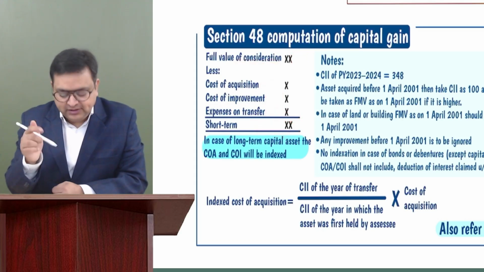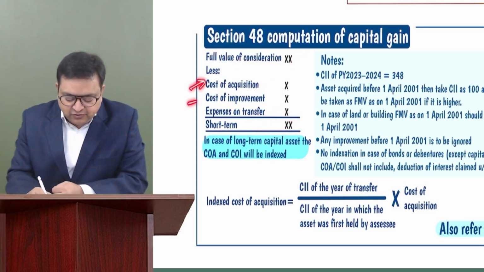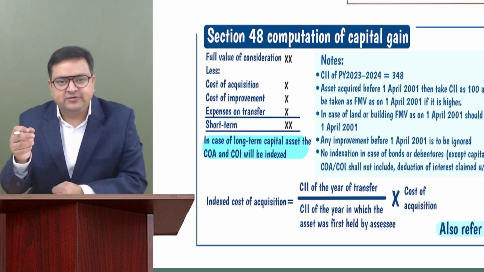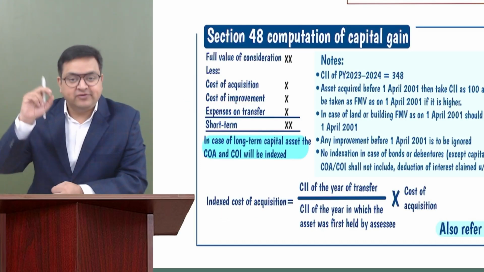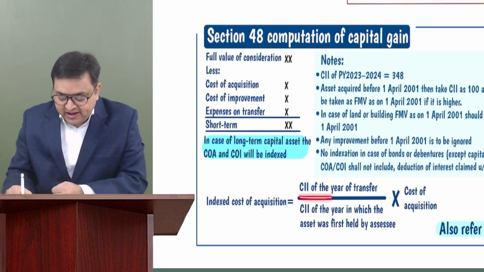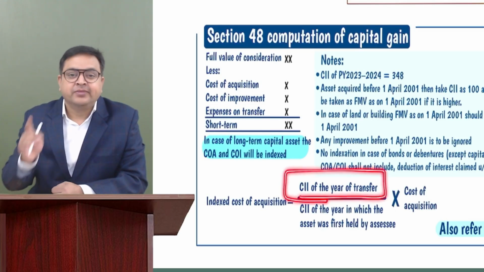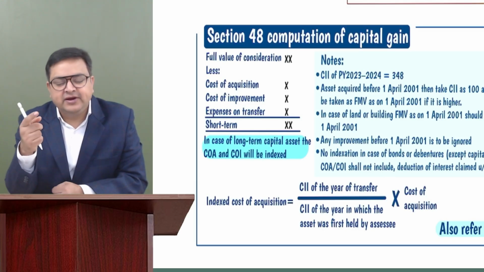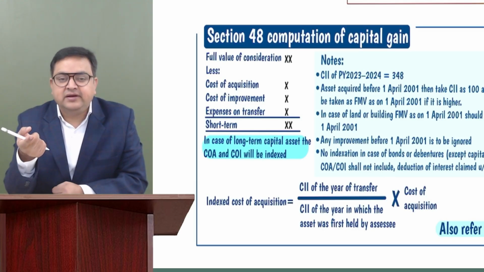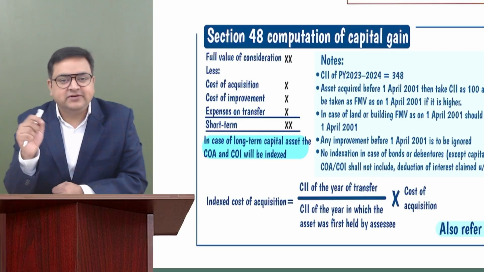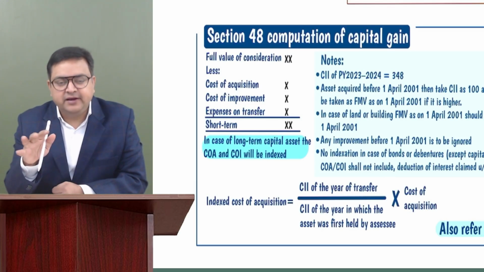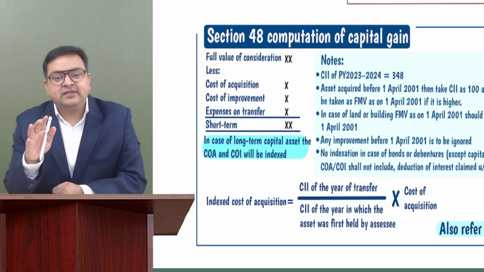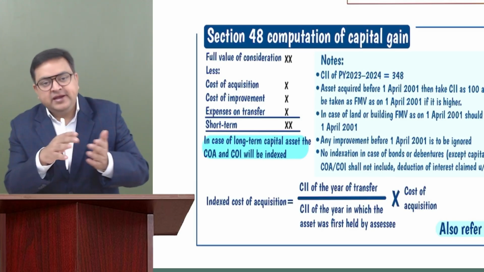But in case of long-term, you know that cost of acquisition and cost of improvement shall be indexed. How will it be indexed? Indexed cost of acquisition is equal to CII of the year of transfer. Please remember, CII of the year of transfer. Don't make a mistake: in case of, let's say, an insurance claim, or stock in trade where a capital asset is converted into stock in trade, or in the case of compulsory acquisition of land and building, etc., you understand that the year of transfer and the year of taxability can be different.